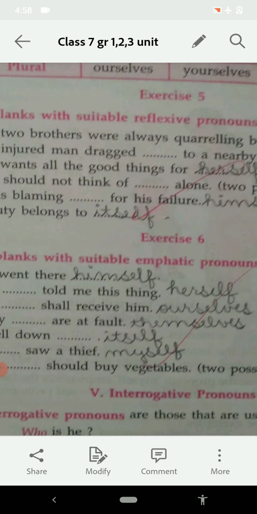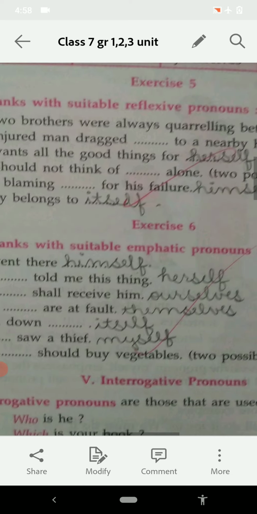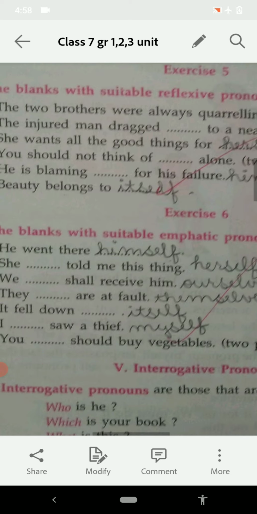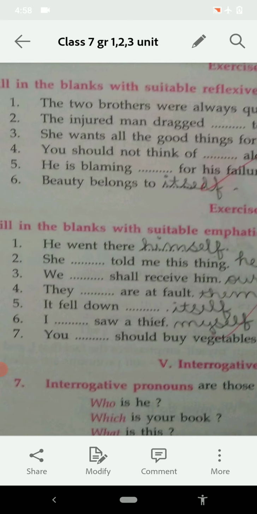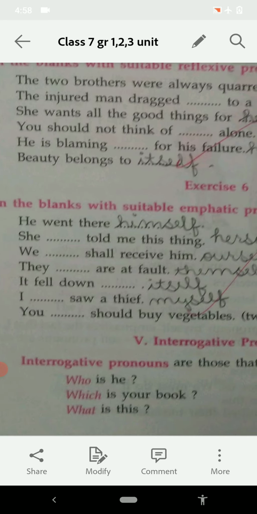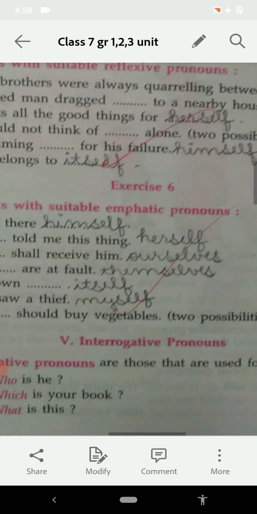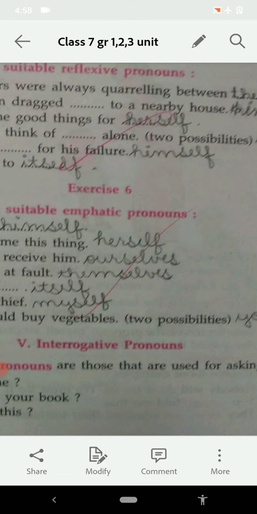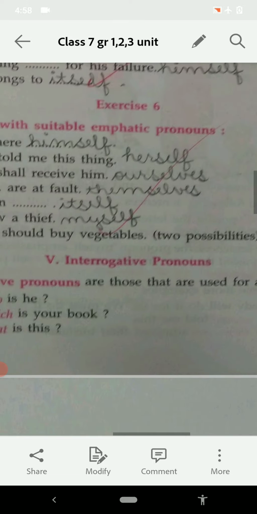We ourselves shall receive them. They themselves are at fault. It fell down itself. I myself saw a thief. You yourself should buy vegetables. You yourselves should buy vegetables. So two possibilities are there.